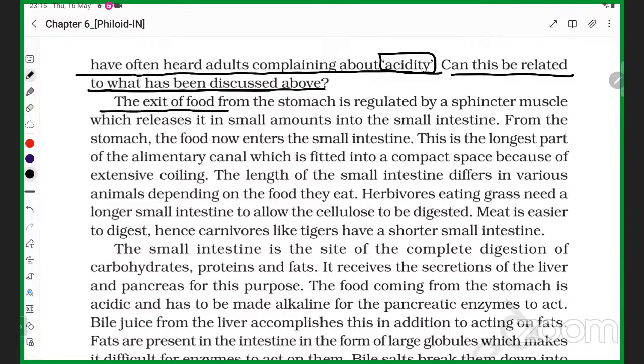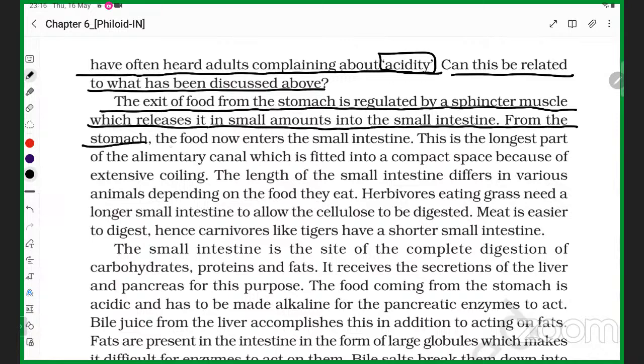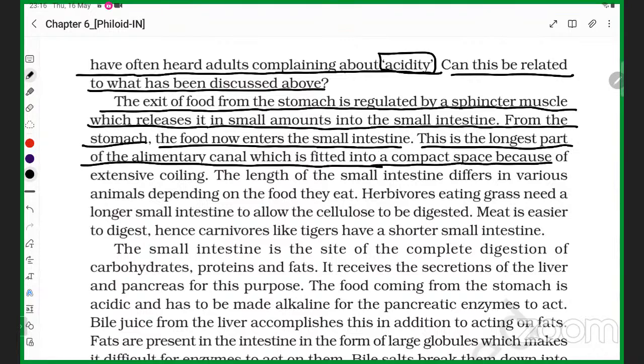The exit of the food from the stomach is regulated by the sphincter muscle, which releases it in small amounts into the small intestine. The food now enters the small intestine. This is the longest part of the alimentary canal, which is fitted into a compact space because of the extensive coiling. The length of the small intestine differs in various animals depending on the food they eat.